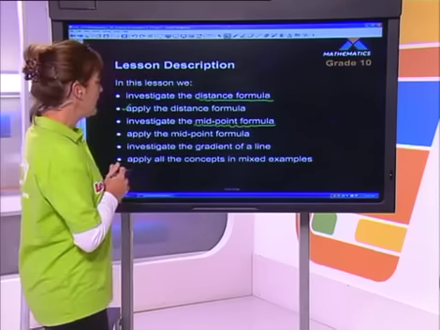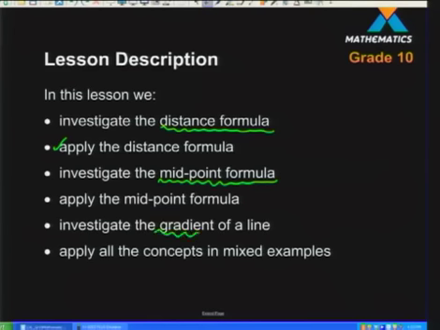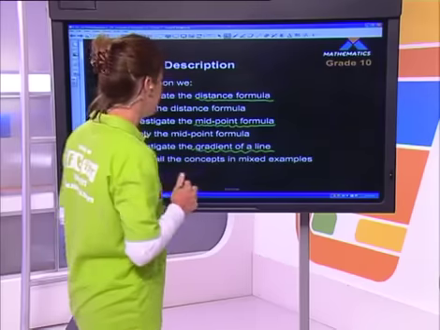And then we have a look at the gradients of a line. These are all really crucial concepts with regards to analytical geometry. The gradient of a line you might find is quite familiar to you from what you've done in grade 8 and 9 with regards to straight line graphs. So some of that stuff might ring bells, and you might be quite familiar with some of those concepts.